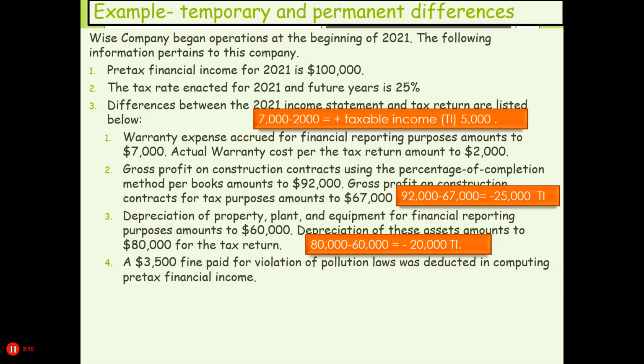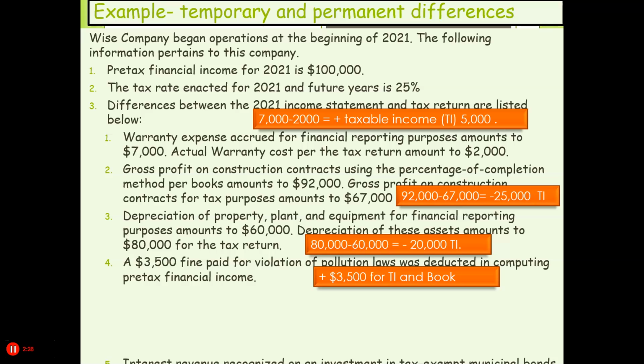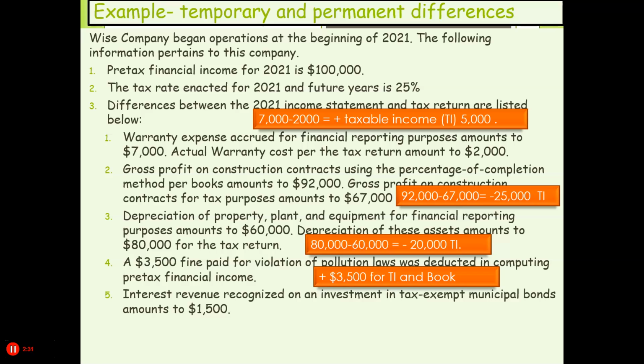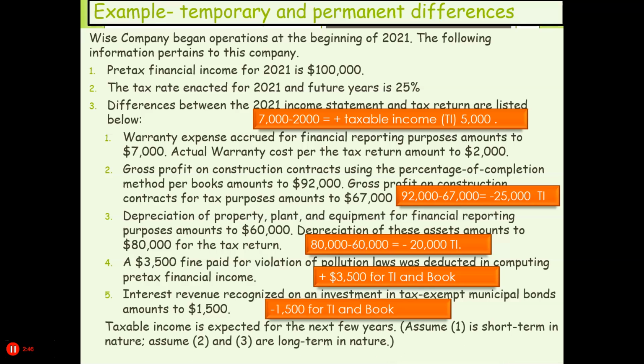Now, a fine paid for violation of a pollution law was deducted in computing pre-tax financial income. You cannot write those off on your taxes. So what we're going to have to do is add that back in for both tax and book. Interest revenue recognized on an investment in tax-exempt municipal bonds amounts to $1,500. That's an adjustment for both tax and book, so that you wouldn't have expense or payable on that amount. So we're going to assume that the first is short term in nature and 2 and 3 are long term in nature.